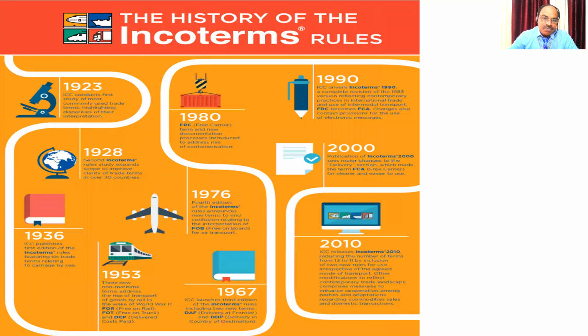Then in 1953, they introduced the non-maritime also. Till 1952, we were having the Incoterms for marine, that is ships only, vessels.